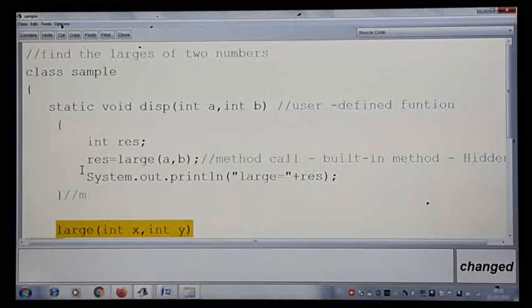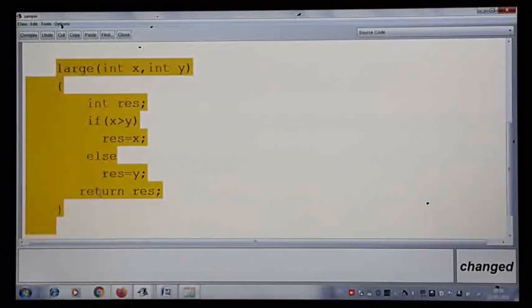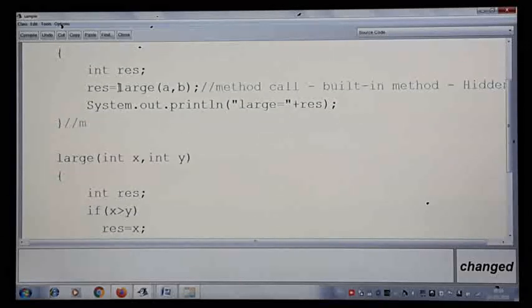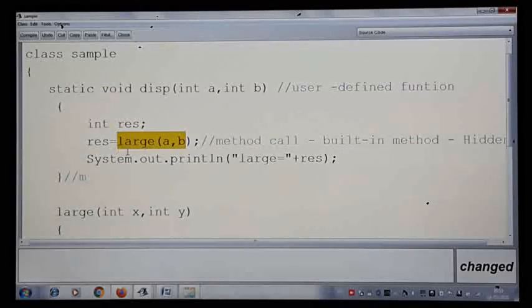Now we have started to learn how to write multiple methods and how to link them, or how to call one after the other. Here you can see that I am using a keyword, return. Return is a keyword. What is the function of this? This keyword will send the computed value to the caller. Large is called, so we are calling this method. Who is calling? The display method is calling the large method and the answer is collected in this result variable.